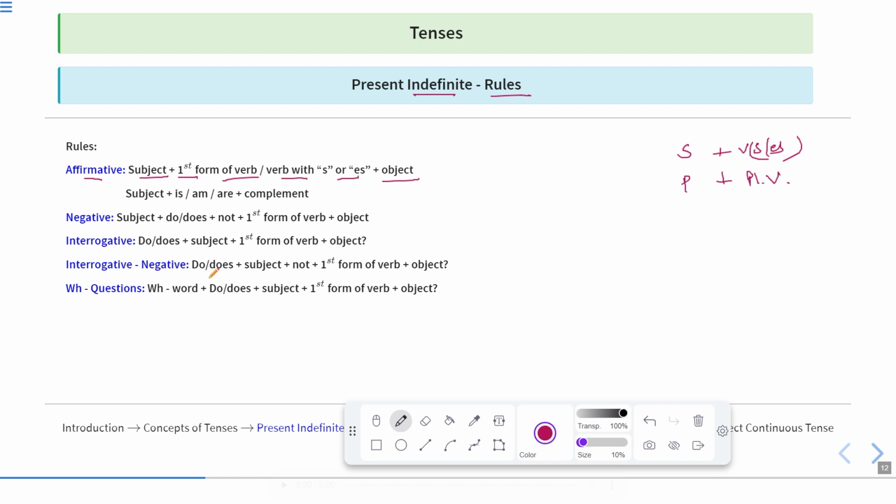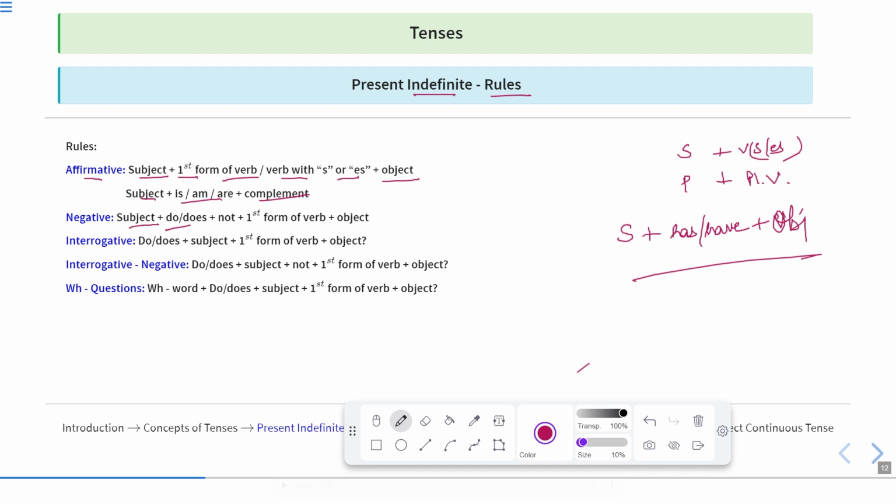Now, we can also have a different structure. As I told you, in the conjugation of the be verb, I have discussed with you that be can be used as the main as well as the helping verb. So if we talk about subject plus is, am, are plus complement, the sentence can be like this as well. Also, we can not only have is, am, are, but if I have has or have, I can write subject plus has or have plus object. So this can also be the structure.